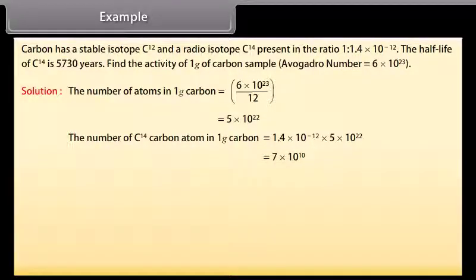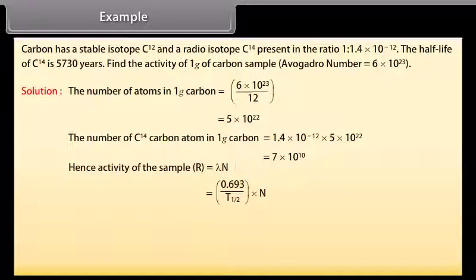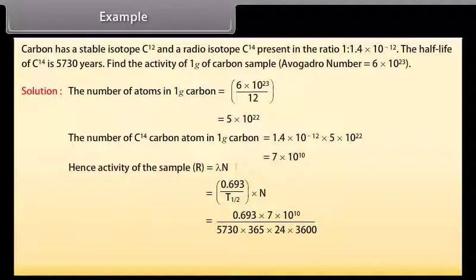power 10. Hence, activity of the sample R is equal to lambda N, which is equal to 0.693 by T-half into N, which is equal to 0.693 into 7 into 10 raised to the power 10 by 5,730 into 365 into 24 into 3,600, which is equal to 0.26 per second per gram. Approximately 16 per minute per gram.